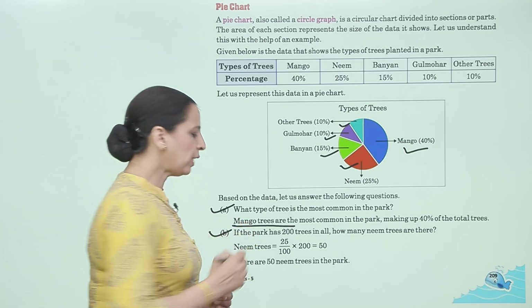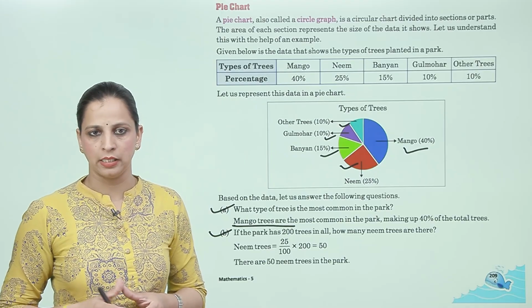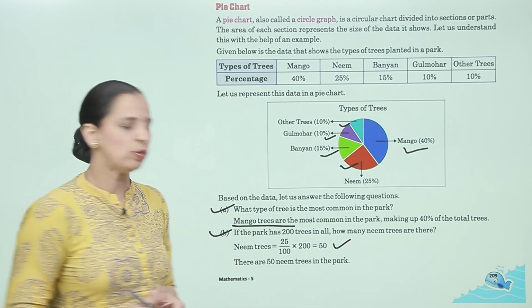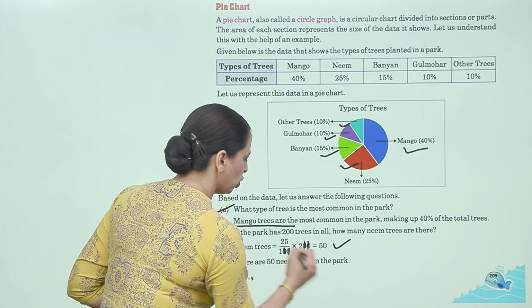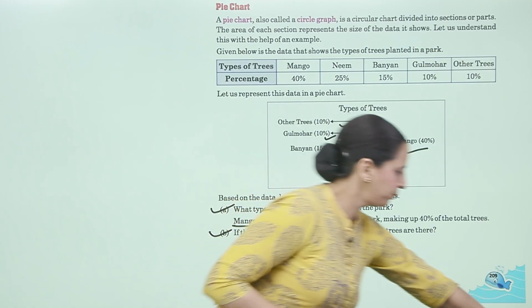Now B, if the park has 200 trees in all, how many neem trees are there? Neem trees कितना है? It is 25 by 100 into 200, that is equal to 50. There are 50 neem trees in the park.